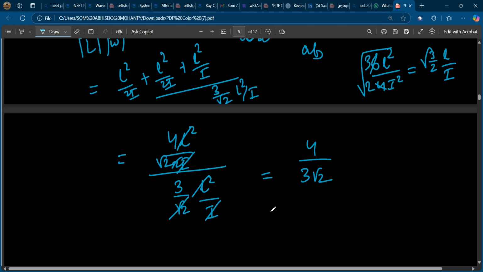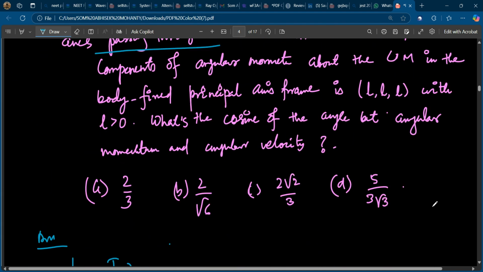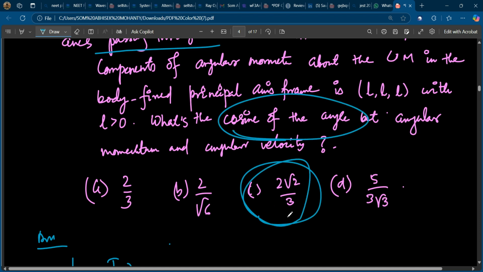Yeah, alright. So this is root 2, this is 2 root 2, right? So 2 root 2 by 3. So cos theta is equal to 2 root 2 by 3. Yeah, so that will be the answer. Answer is in terms of cosine of the angle, so 2 root 2 by 3. Yes, option C will be the correct answer.